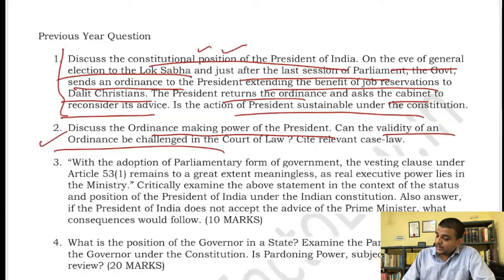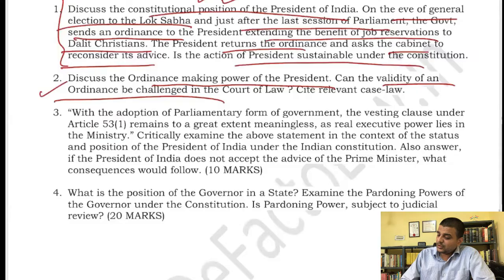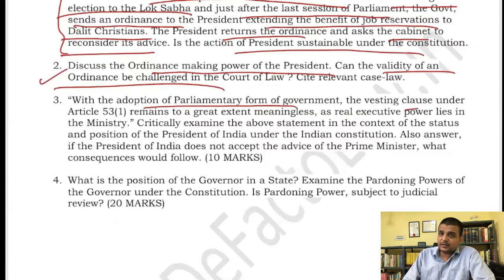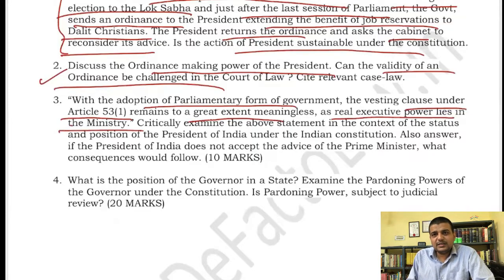Then, with the adoption of the parliamentary form of government, the vesting clause under Article 15, Clause 1, that there shall be a president, and he shall, yes, remains to a great extent meaningless, as the real executive power lies with the ministry, that is, with the government, right? Now again, what is this? This is basically talking about the criticism of the constitutional arrangement that we have.